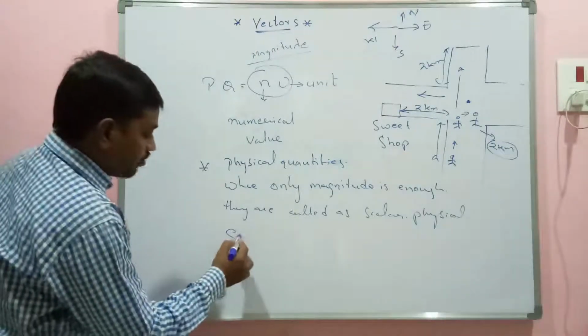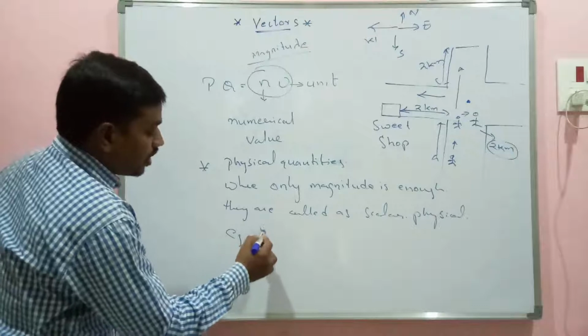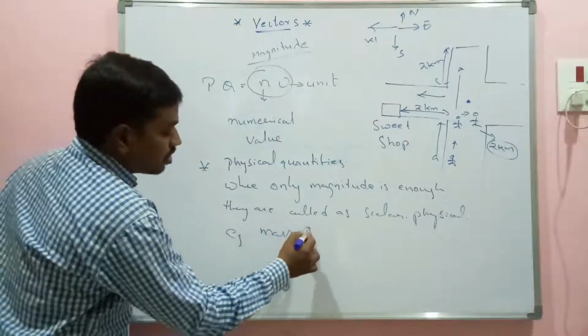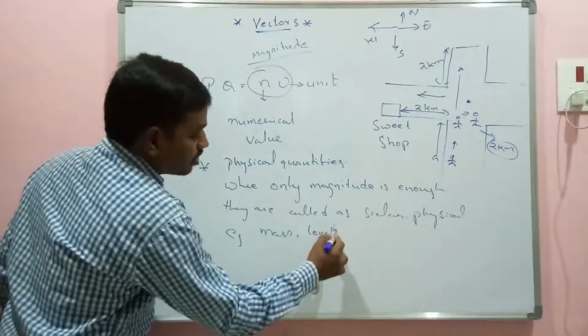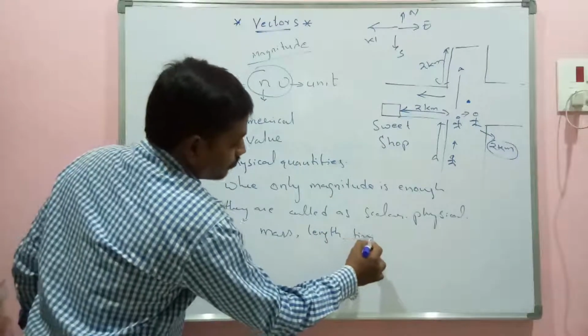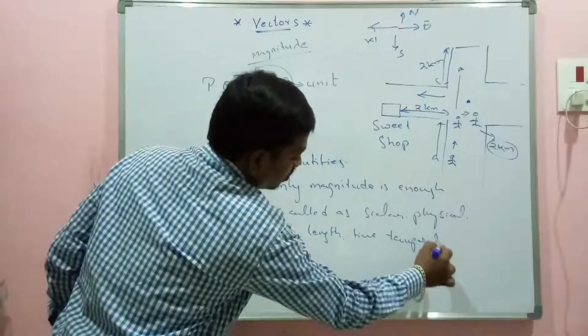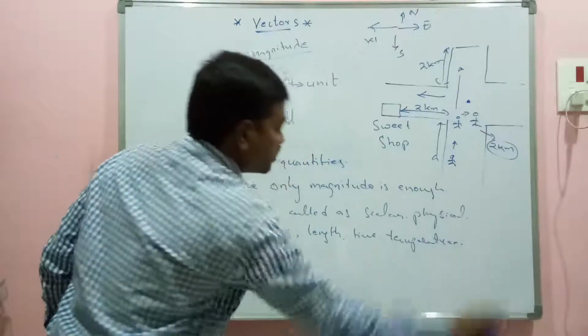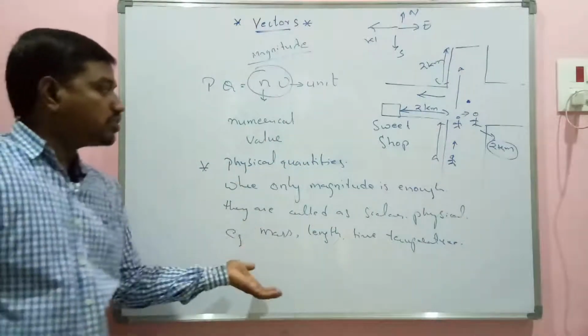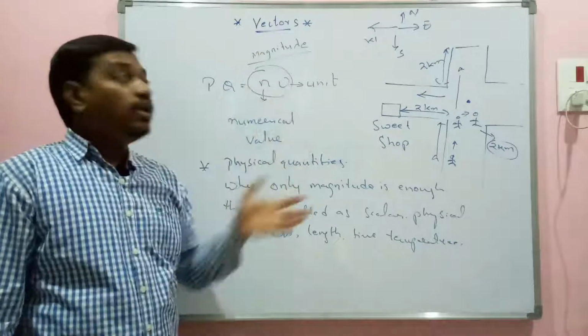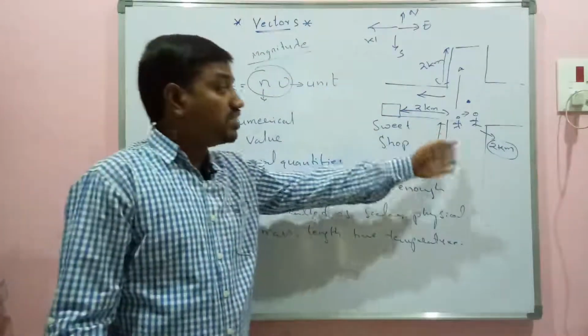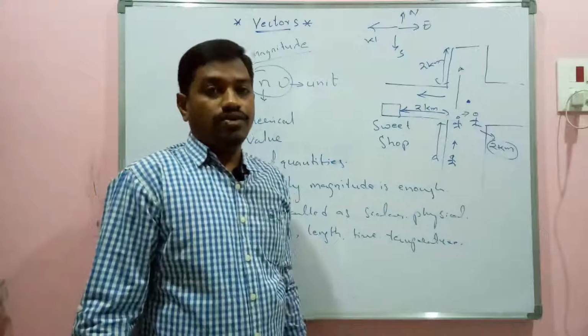Examples we can name are mass, length, time, temperature, etc. They can be understood with the help of only magnitude. They don't require any extra sense in terms of direction.